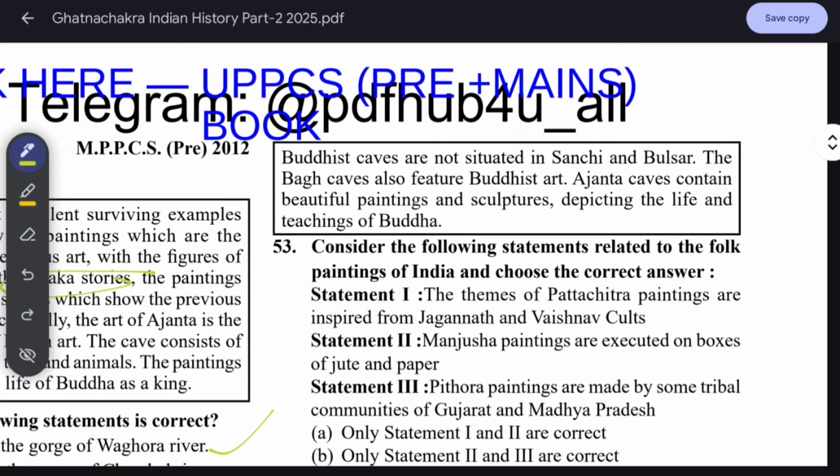Buddhist caves are not situated only in Sanchi and Balsar. The Bagh caves also feature Buddhist art. Ajanta caves contain beautiful paintings and sculptures depicting the life and teachings of Buddha.